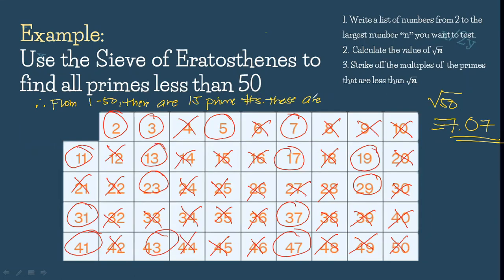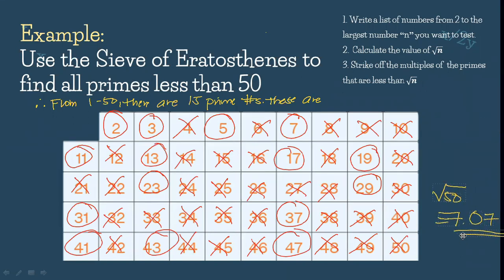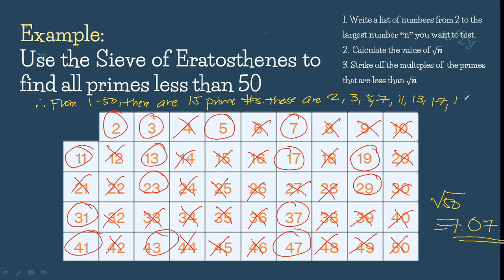These are 2, 3, 5, 7, 11, 13, 17, 19, 23, 29, 31, 37, 41, 43, and 47. So that's it, my dear students.